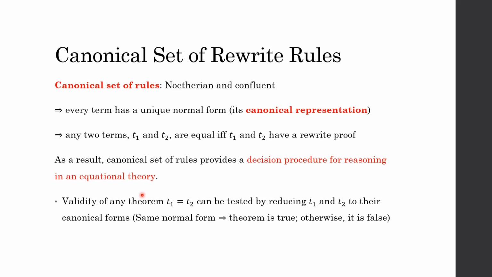So as a result, a canonical set of rules provides a decision procedure for reasoning in an equational theory, as I mentioned. The validity of any theorem T1 equals T2 can be tested by reducing T1 and T2 to their canonical forms, which are the normal forms. The same normal form implies that the theorem is true, otherwise it's false.